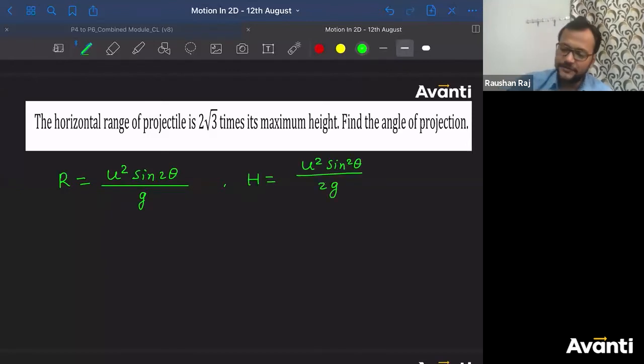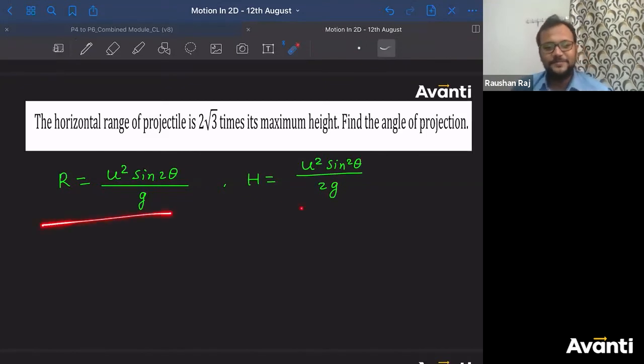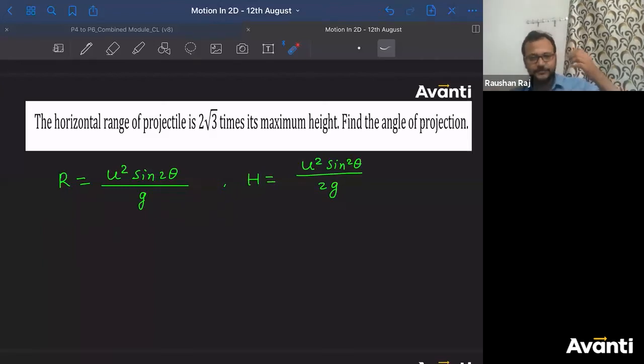Acha, how many of you get confused with this relation? Please respond to me honestly. Click yes if you get confused with these relations. Sir, which one is sine 2 theta, where is sine square theta? We get confused. How many of you get confused about the relations, to remember the relations? 9, 10.